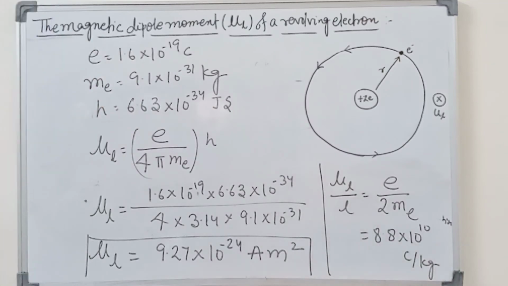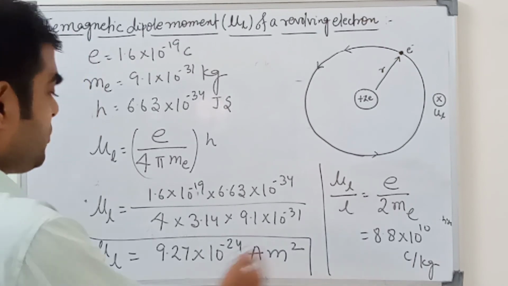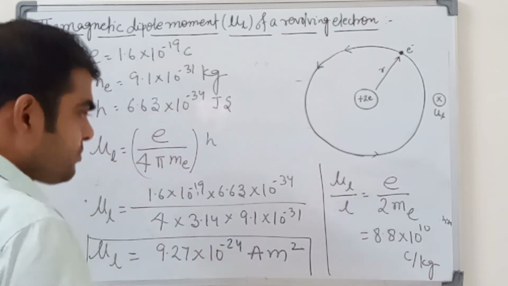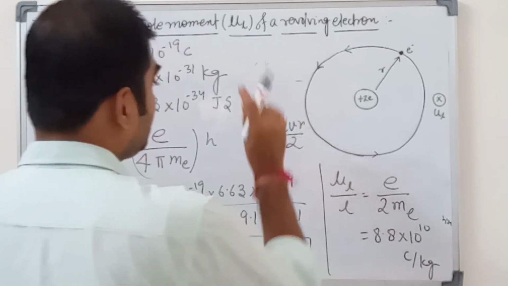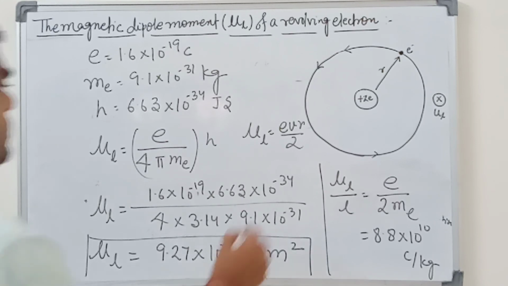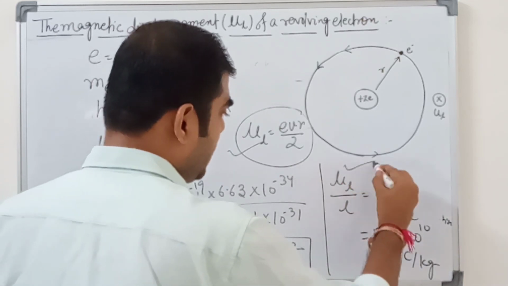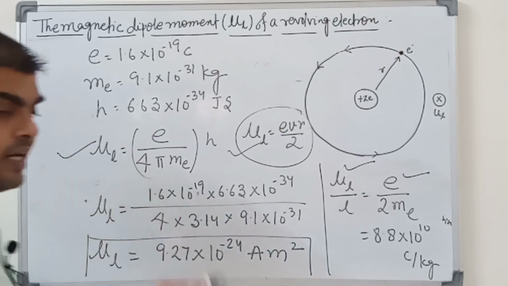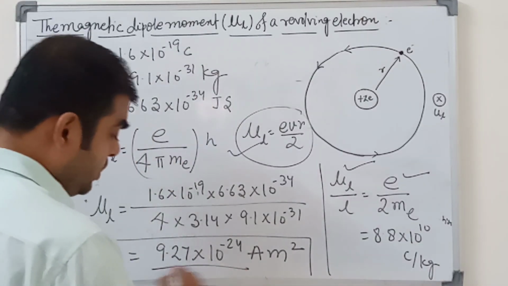Another MCQ is the magnetic dipole moment e v r upon 2. Also the formula of the magnetic dipole moment in terms of the angular momentum value is inserted there, then find out the total value.